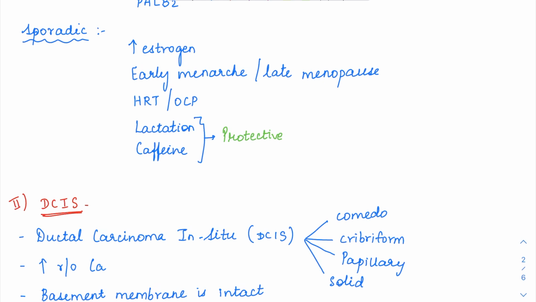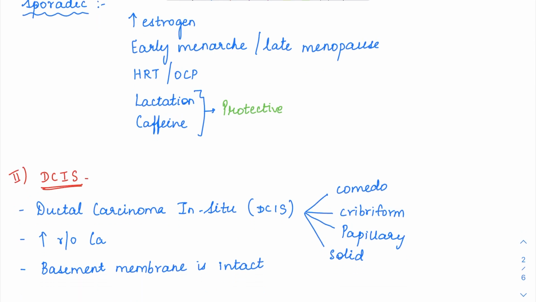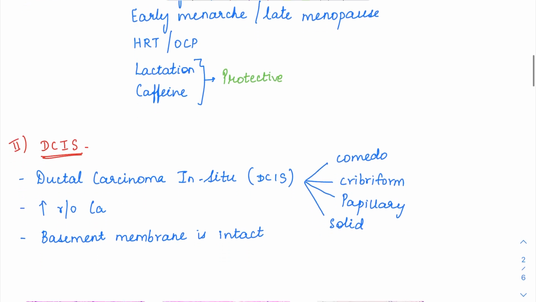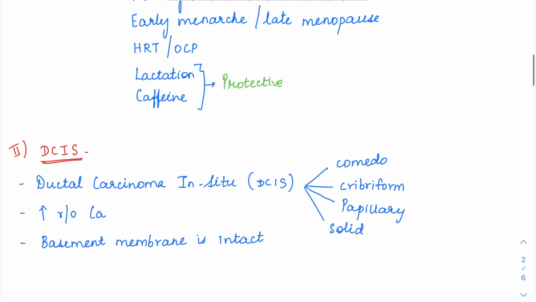So early menarche and late menopause are causes for breast cancer. Other than that, even if she takes hormonal replacement therapy, there again we are giving estrogen. So increased usage of HRT and OCPs gives a susceptibility for developing breast cancer. While lactation, breastfeeding the kid, and also caffeine are protective for breast cancer.